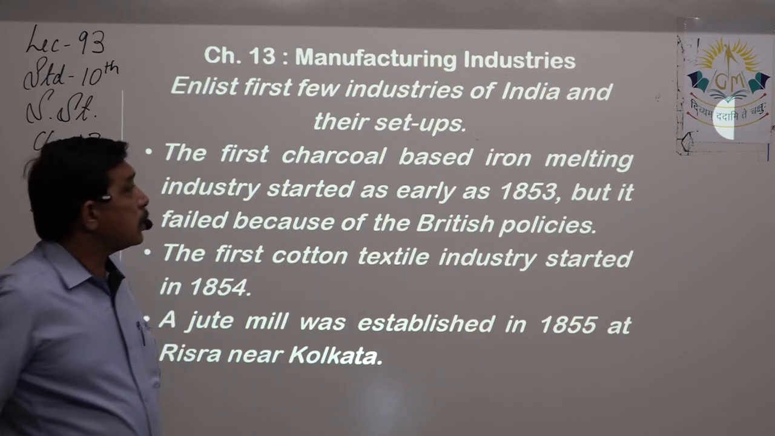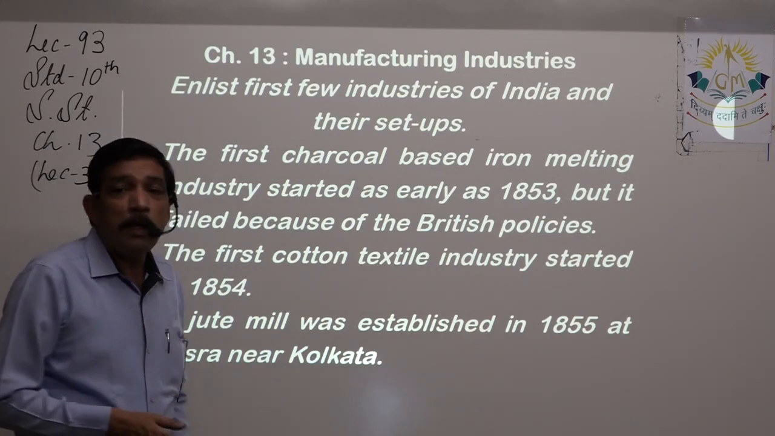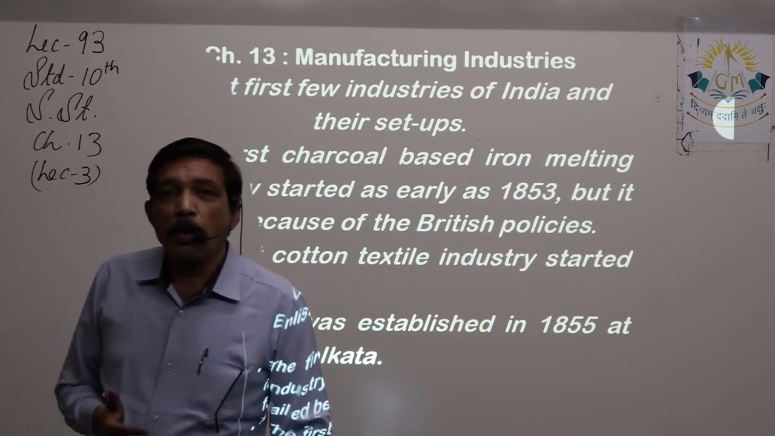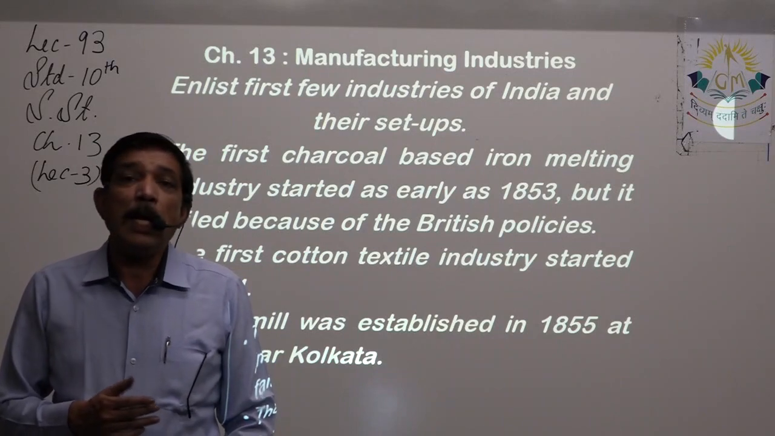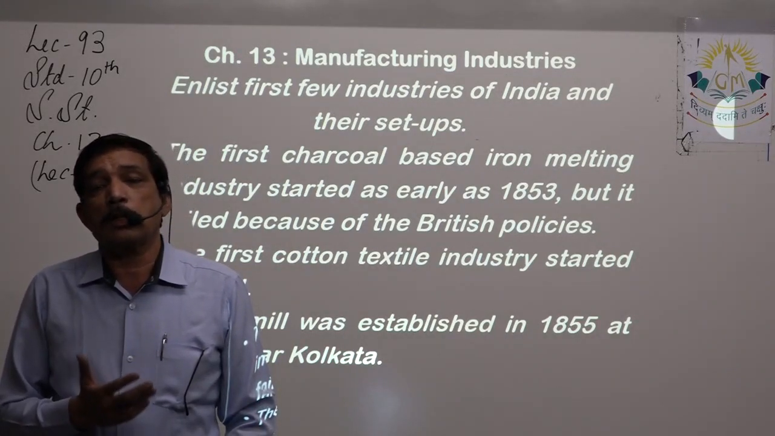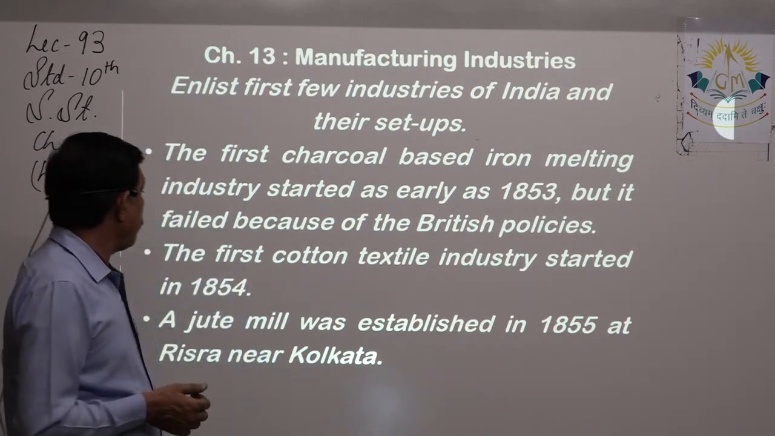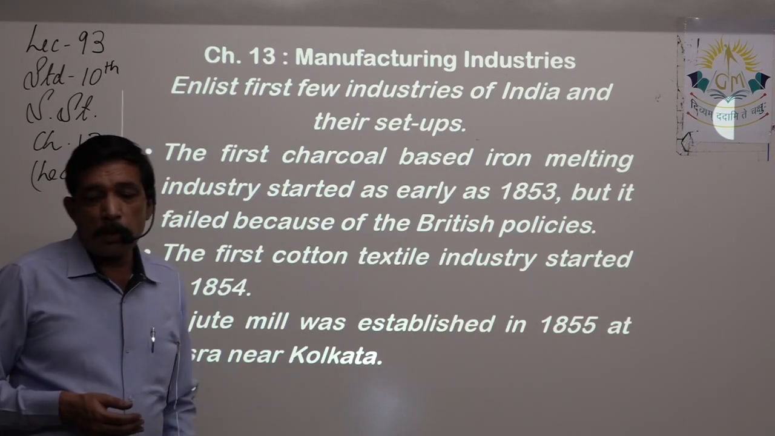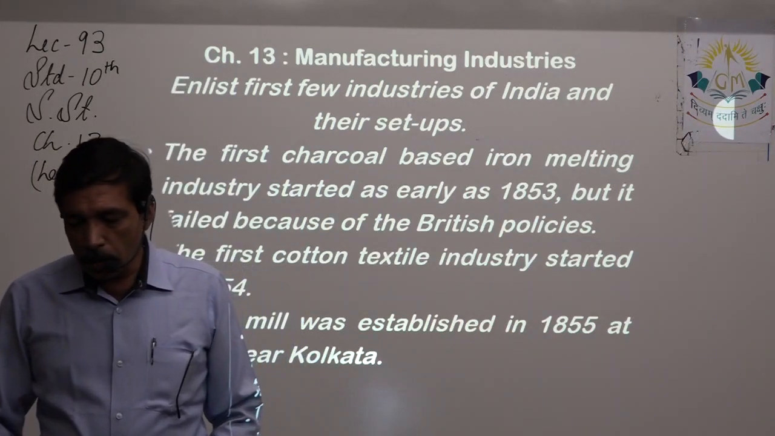India got its first iron melting industry that was charcoal based, and it didn't run for quite long and it failed because of the British policies. Then comes the turn of the first cotton industry in India. The first cotton textile mill was established in 1854, that is in Mumbai. A jute mill was established for the first time in 1855 at Risra near Kolkata.